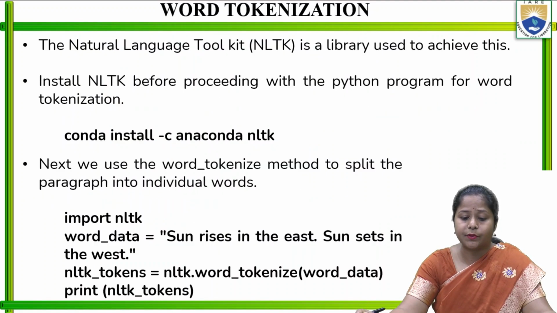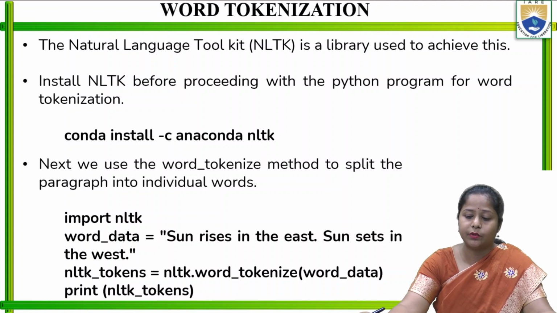The Natural Language Toolkit, that is NLTK, is a library actually used to achieve this. We need to install NLTK before proceeding with the Python program for word tokenization.